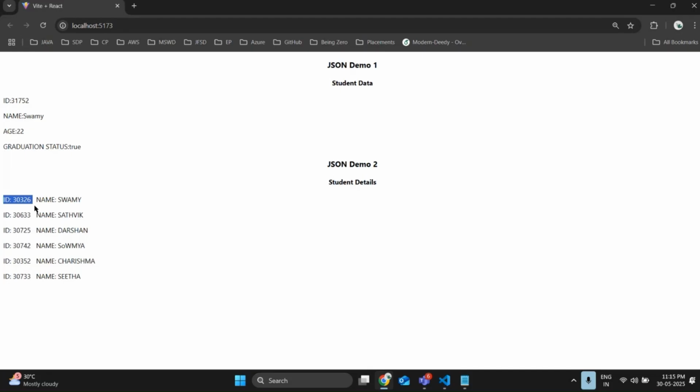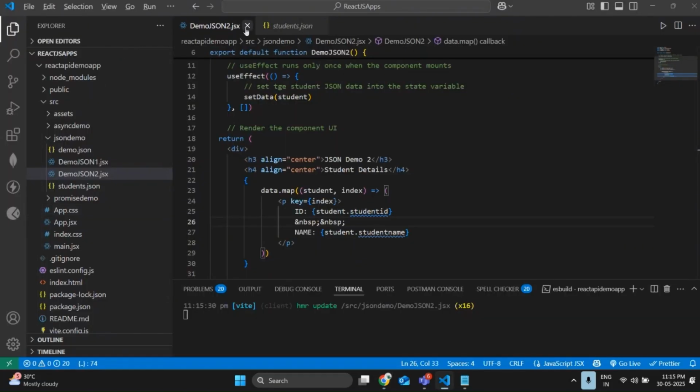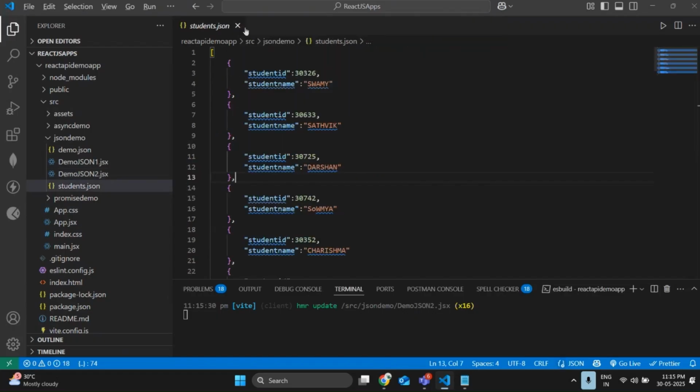In this demo, we clearly learned how to display a single student object and multiple student objects using local JSON data. Next we are pending with the Axios and Fetch API demo. We are going to continue with the student demo also. So we completed, as of now, how to display the data using local JSON data.